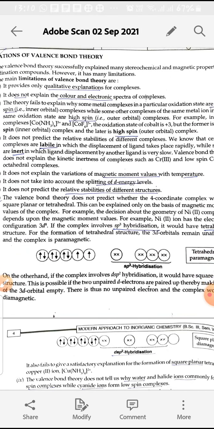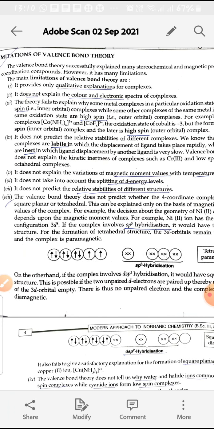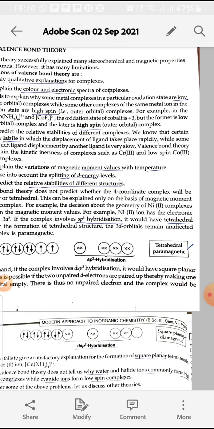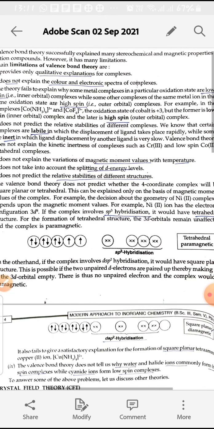You only discuss in valence bond theory the paramagnetic, diamagnetic character, and it does not explain any color, which complexes are in which color, and electronic spectra of complexes. And the third point is this theory fails to explain which complexes will be high spin complexes and which will be low spin complexes. In high spin complexes there will be more number of unpaired electrons, and these will be outer orbital complexes, whereas some complexes are low spin, which means there will be more pairing of the electrons and they will be inner orbital.